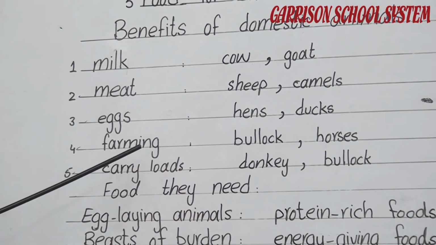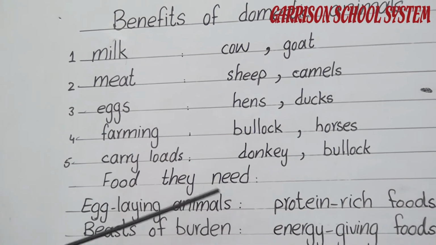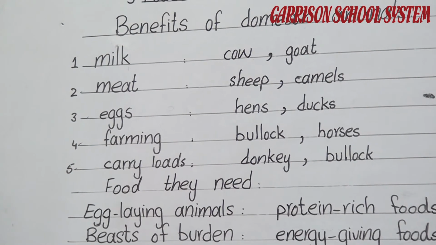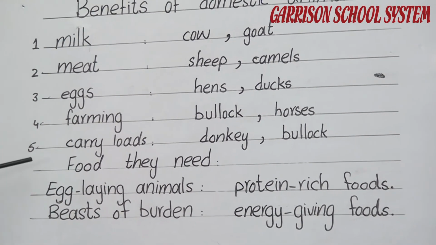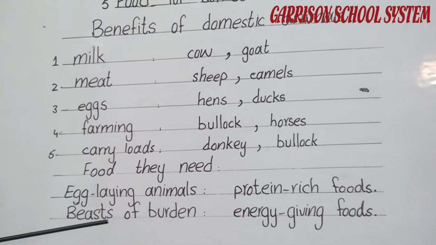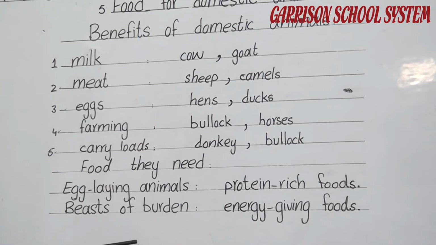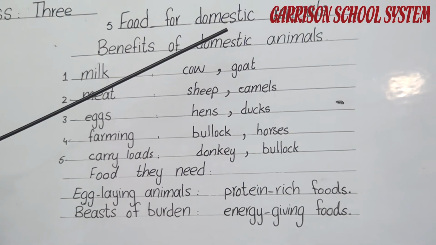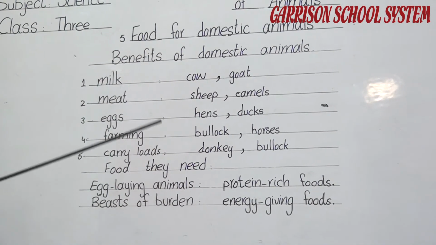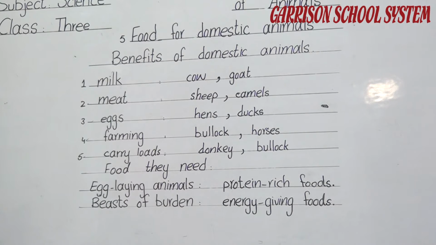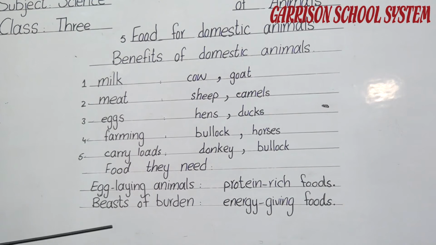These animals are dependent on us for their food, for their shelter and for care. So while getting these benefits from these animals, it is also our duty to take care of their food, their shelter and their cleanliness. Now we come to the point, food for domestic animals. They are doing a lot of work for us and giving a lot of benefits, so they need special attention and a special type of food. According to the work they do, they need that type of food.